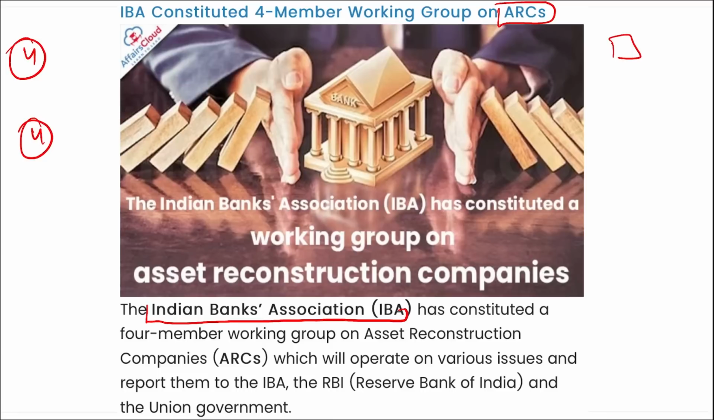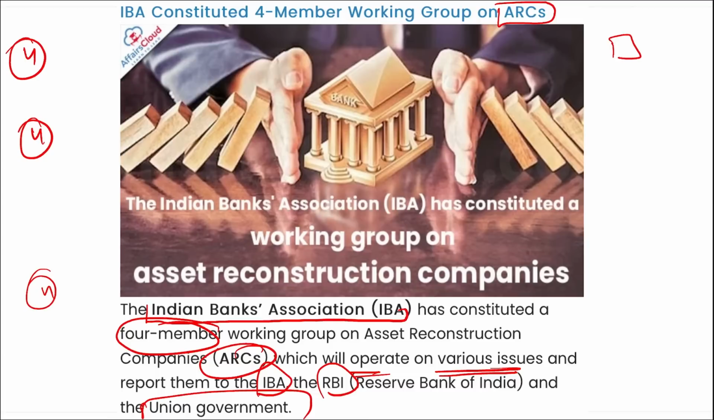So it is the Indian Banks Association that has constituted a 4-member working group on ARCs that will operate on various issues and report them to IBA, the RBI, and the Union government. If we talk about ARCs, remember, an ARC is a financial institution that buys non-performing assets or bad loans from banks and helps them to recover their non-performing assets. And for the same, a four-member committee has been set up.